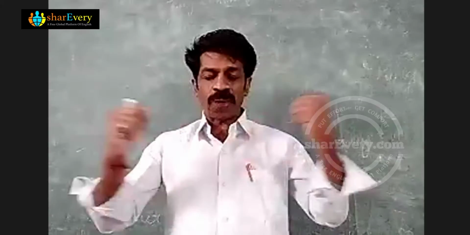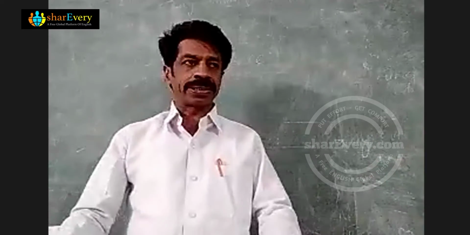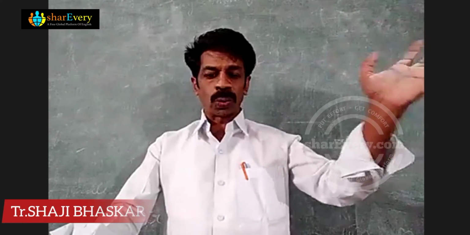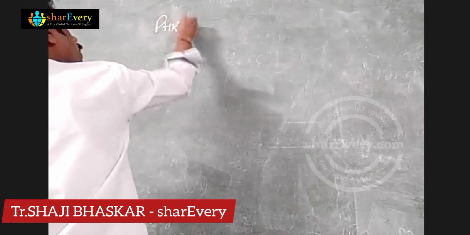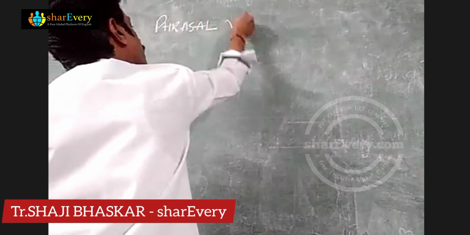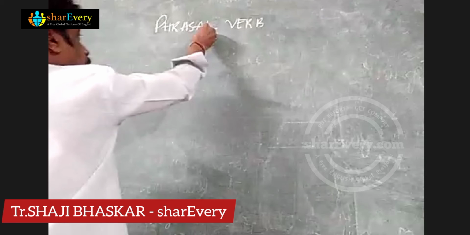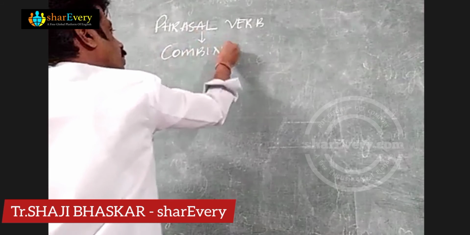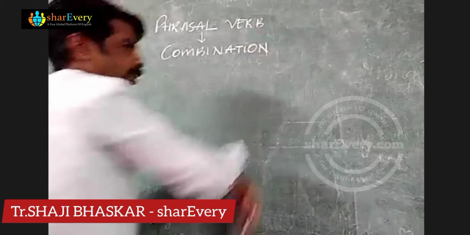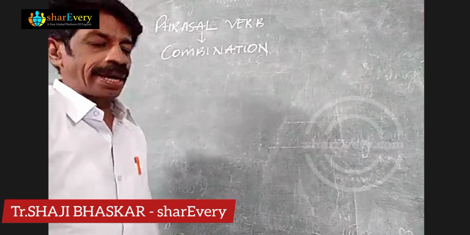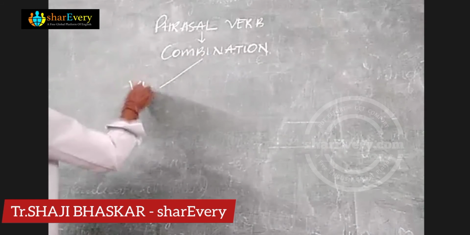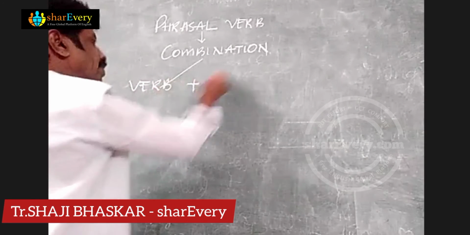What is actually a phrasal verb? A phrasal verb is nothing but a combination of a verb and one or two particles. It is a combination. What does it contain? It contains a verb, plus another particle.